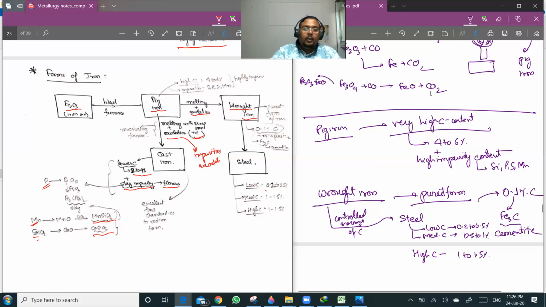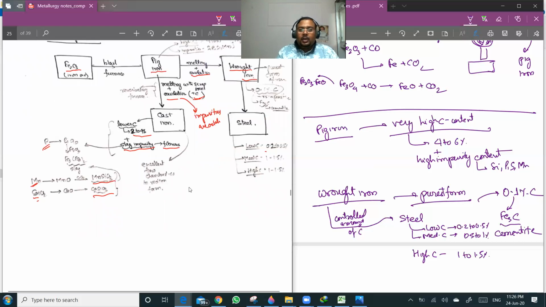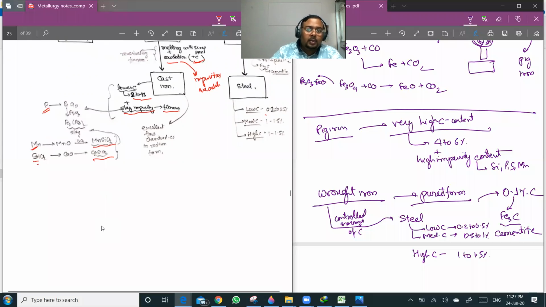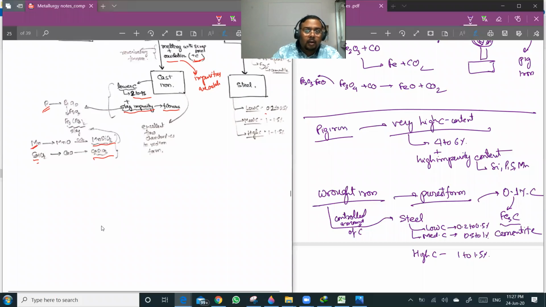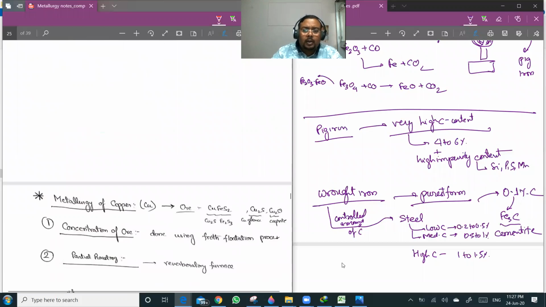So these are the different forms of iron. A detailed discussion on this will take the whole discussion into the realm of material science, but we have to focus only on the metallurgy in this chapter. So this is all in the extraction of iron. Next is metallurgy of copper.